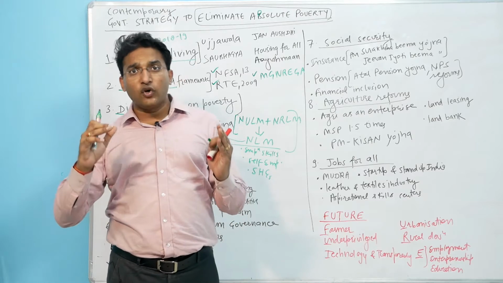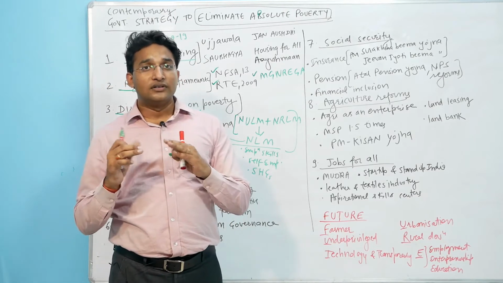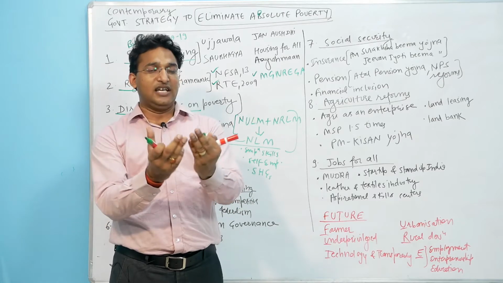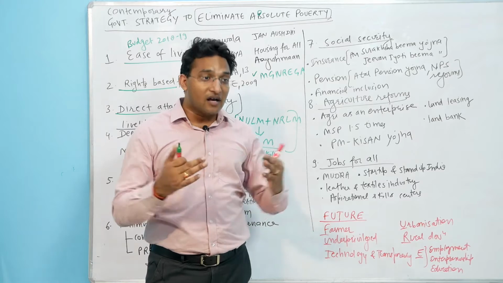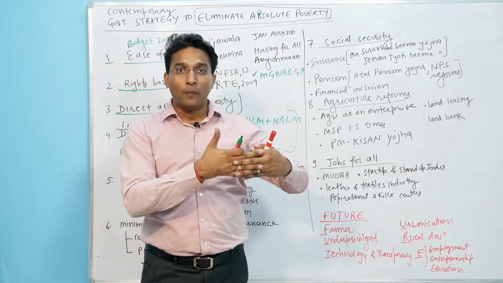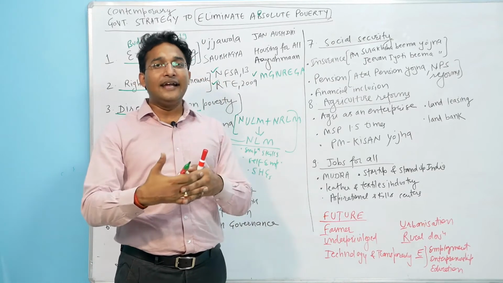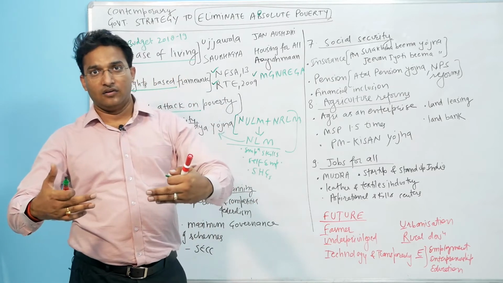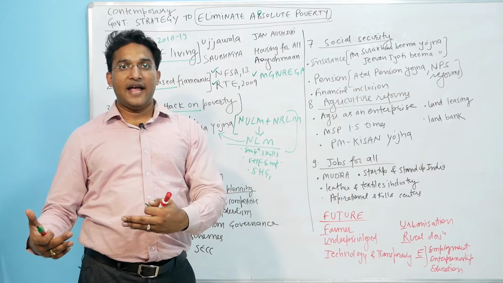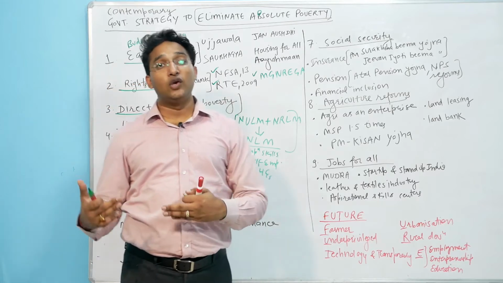Each of those 50,000 gram panchayats will converge all the existing schemes and ensure that all the schemes are implemented in a converged manner so that there is no duplication. And secondly, there is a well-defined parameter, and accordingly the performance is evaluated.